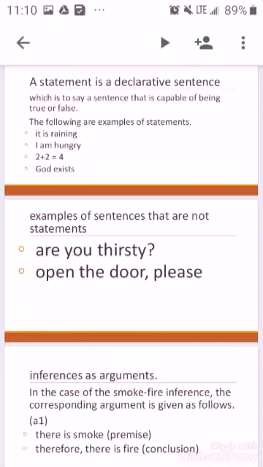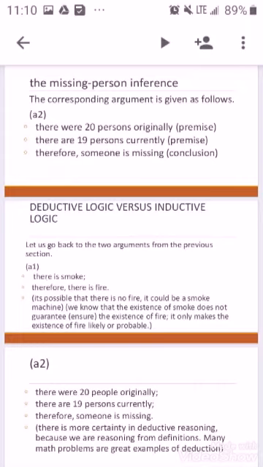Inferences as arguments. In the case of the smoke-fire inference, the corresponding argument is given as follows. A1. There is smoke. Premise. There is smoke is the premise. Therefore, there is fire. That is the conclusion. The missing person inference. The corresponding argument is given as follows. A2. There were 20 persons originally. This is the first premise. The second premise is there are 19 persons currently. And the conclusion is therefore someone is missing.